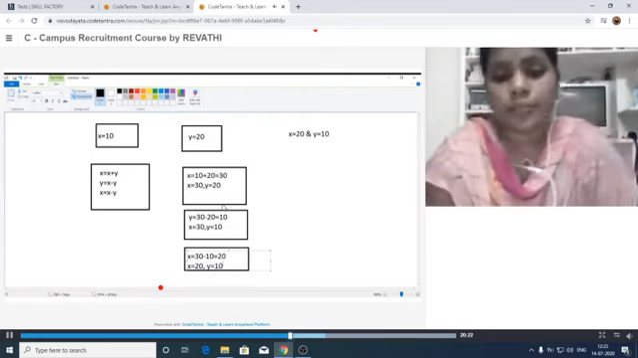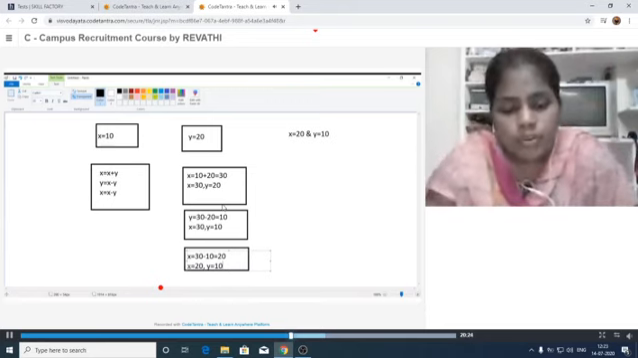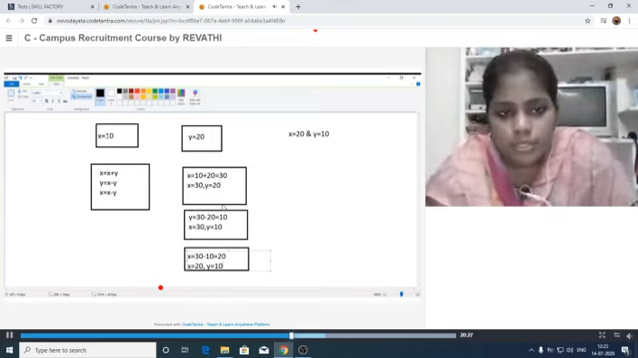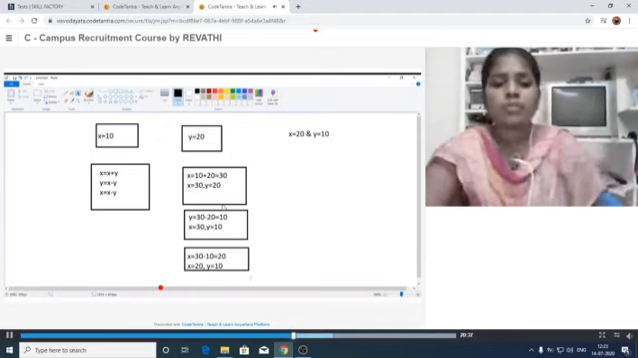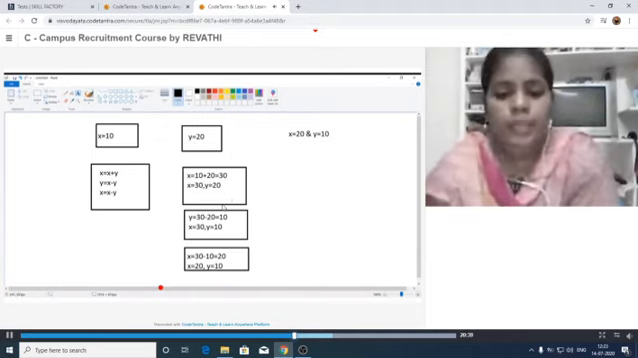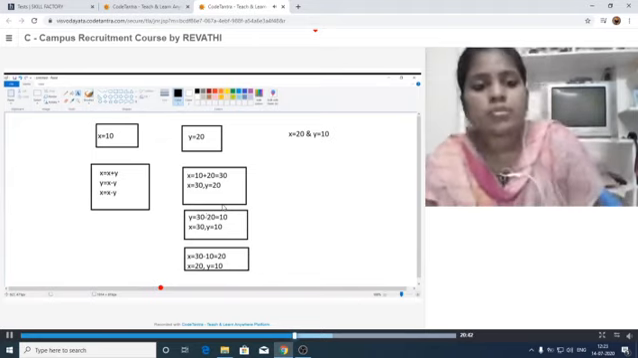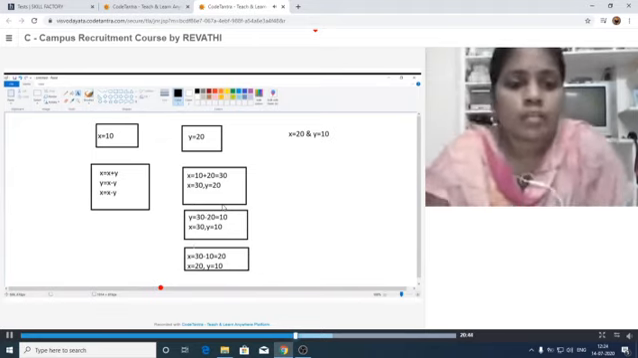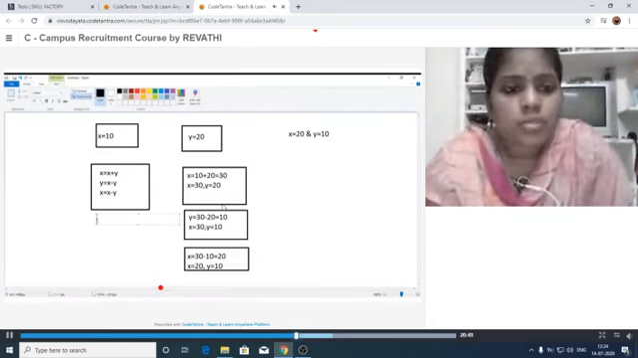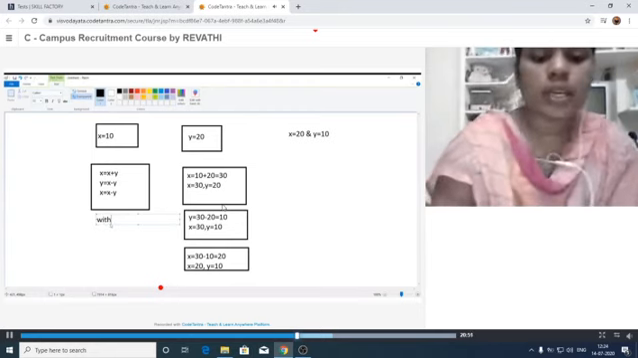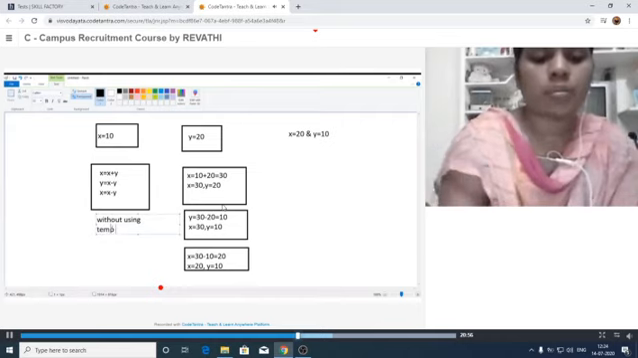Now check here. Our values are changed from previous values. So x value actually is 10 we have given, but now our value is 20. Next one, similarly, actually our y value is 20, now it was changed to 10. Like this we have to exchange the values from given values to other. Now this is the logic we are using without using the temp. It is without using temp variable.